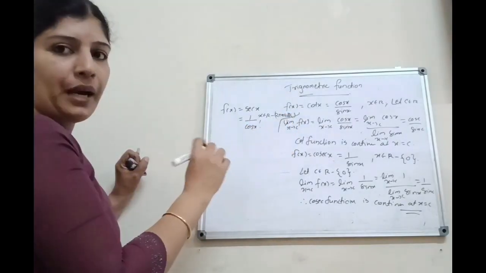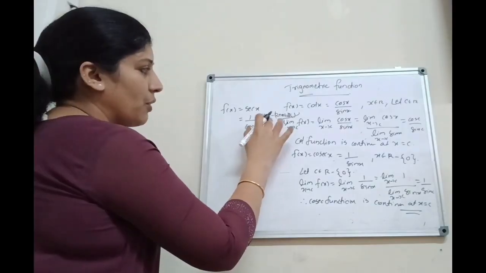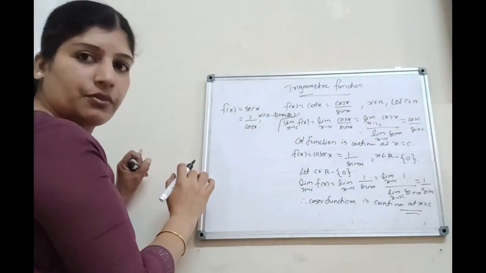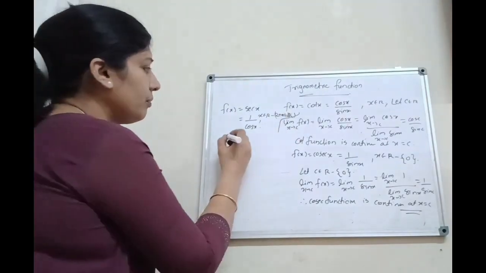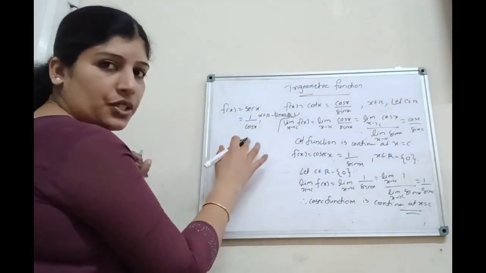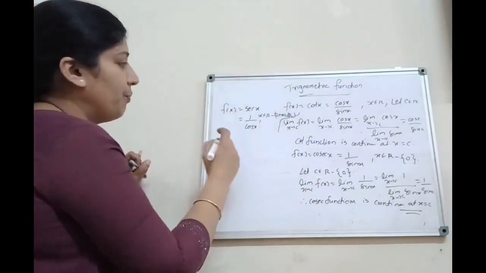That is, odd multiples of pi by 2 are not allowed. That is 1 by cos x. Here x belongs to R minus (2n+1) pi by 2, that is odd multiples of pi by 2. The cos value will be 0, therefore the function does not exist. That means here the domain is R minus the odd multiples of pi by 2.